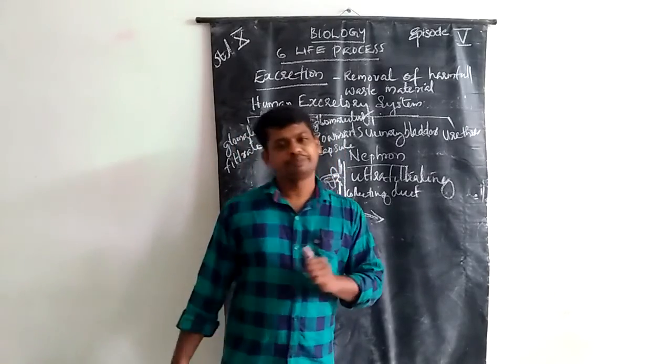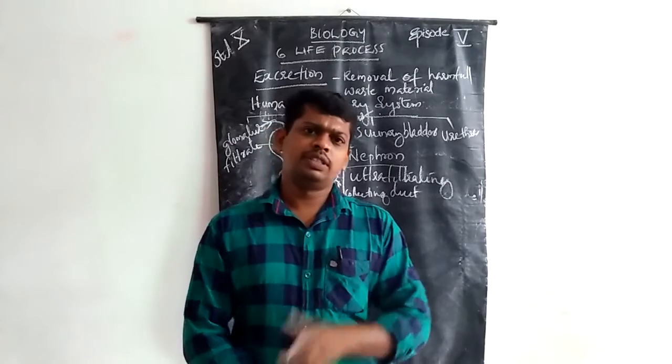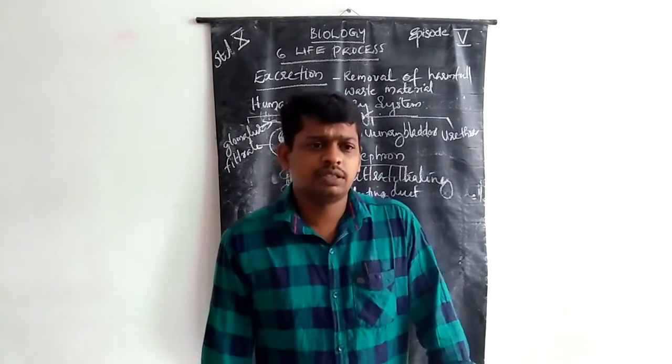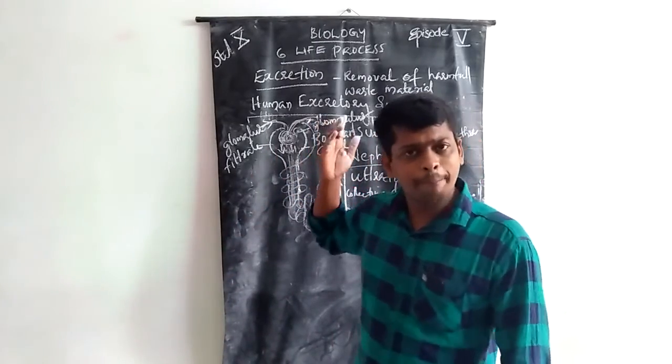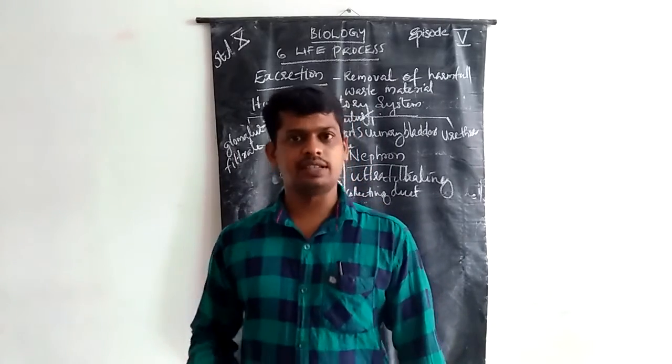In human beings, we already said there is a pair of kidneys.